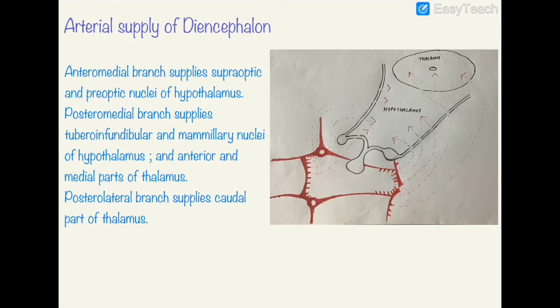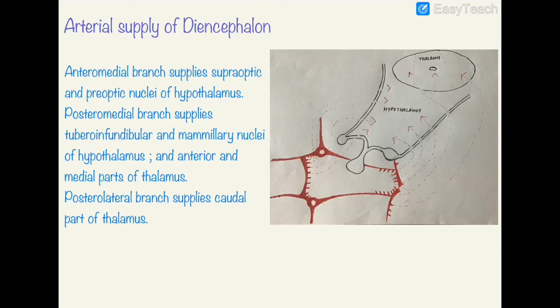Now, in this diagram we can see a depiction of the hypothalamus with the thalamus and the circle of Willis. The anteromedial branches, as we already learned from the previous slide, are branches of the anterior cerebral along with the anterior communicating artery. So from their position we can easily make out that these will supply the supraoptic and the preoptic nuclei, which are located in the anterior-most part of the hypothalamus.